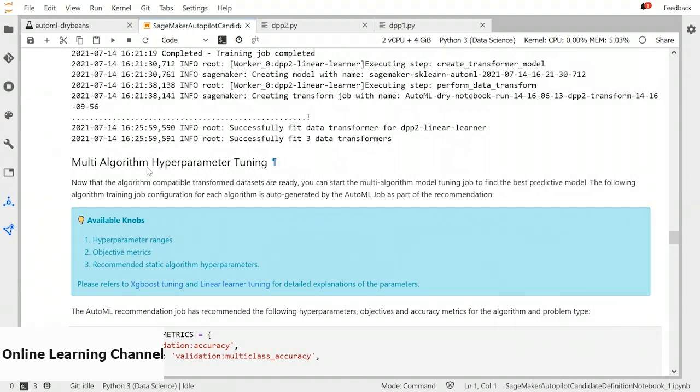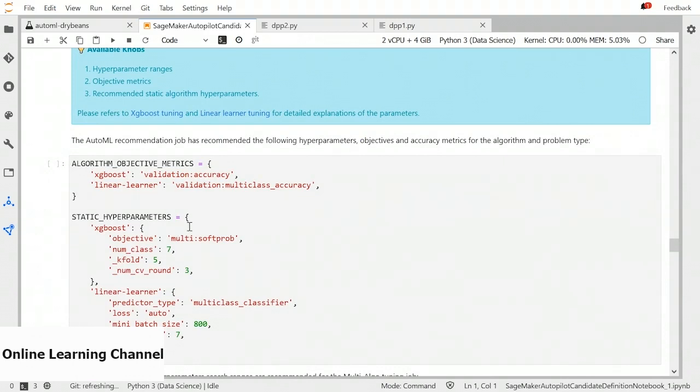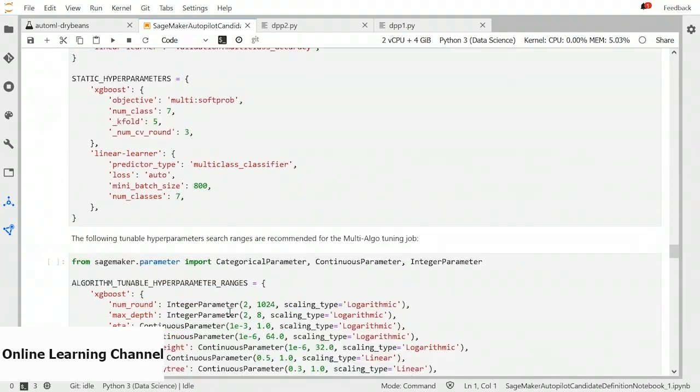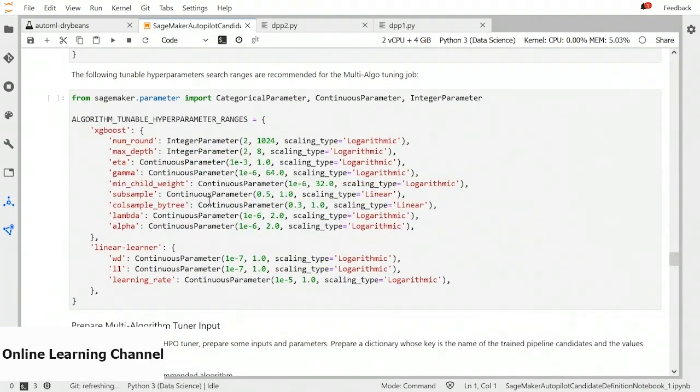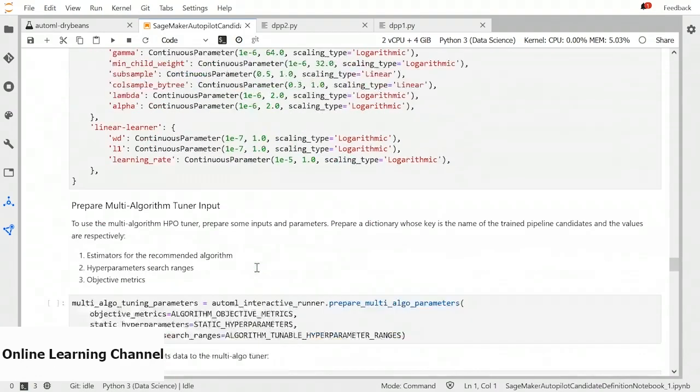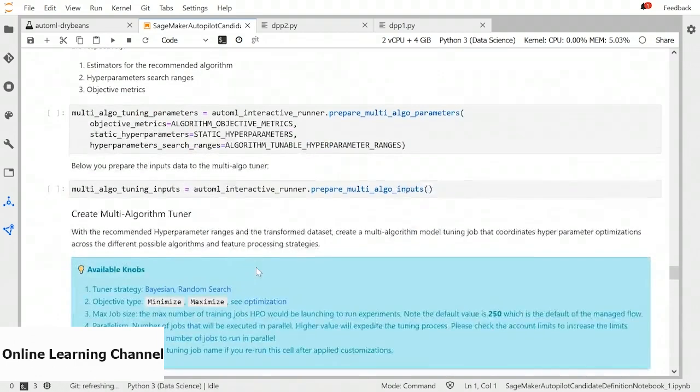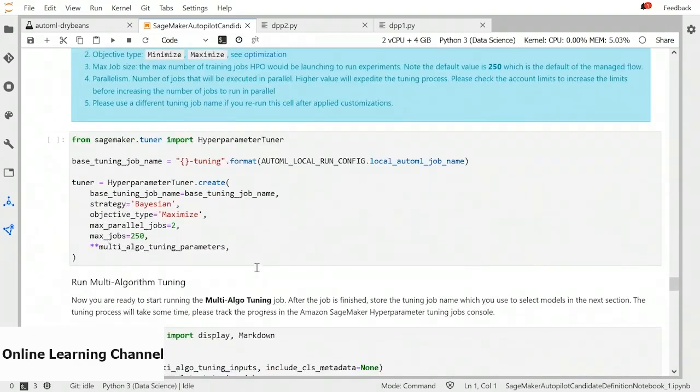The next step is to tune a multi-algorithm hyperparameter job. So we have some static hyperparameters which will be the same throughout the training process. We have some objective metrics. The next step is to define the ranges. So we have a lot of parameters for the XGBoost model, and fewer for linear learner. Once the ranges and the static hyperparameters are defined, we can run our hyperparameter tuner.